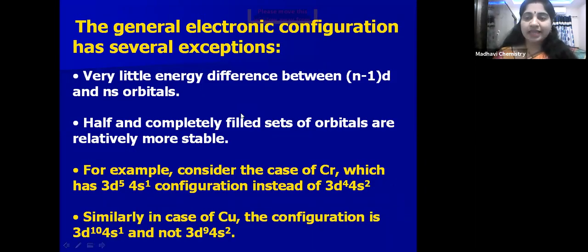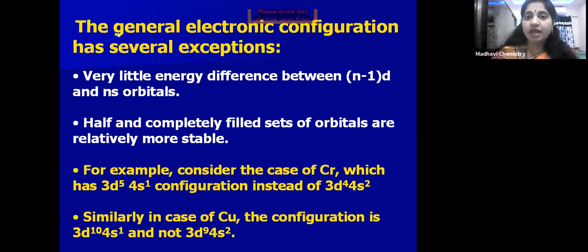See, children, this electronic configuration is having several exceptions. We'll consider some examples. What is the general electronic configuration? (n-1)d 1 to 10, ns 1 to 2. This general electronic configuration is having several exceptions. Why is it having several exceptions?